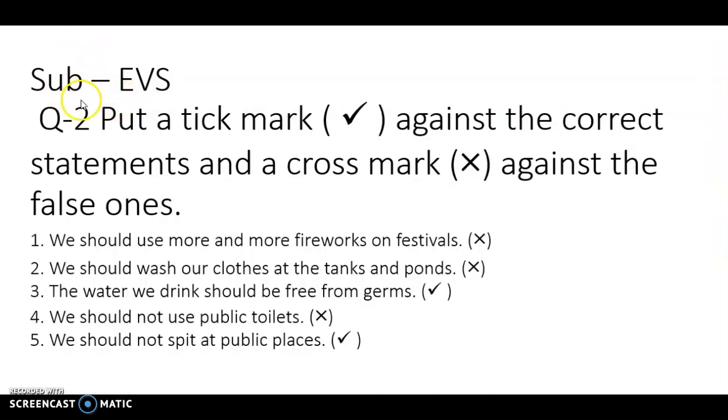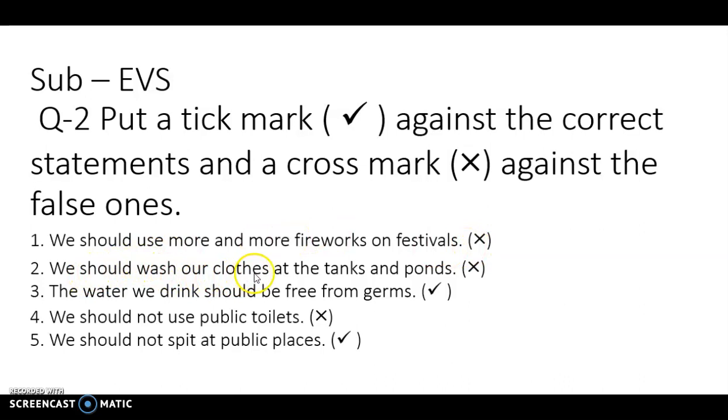Based on this lesson, we have done question number 1. So you are going to continue with question number 2. Put a tick mark against the correct statement, and a cross mark against the false ones. Number 1. We should use more and more fireworks on festivals. No, it is wrong. So the answer is, I have put here a cross mark.